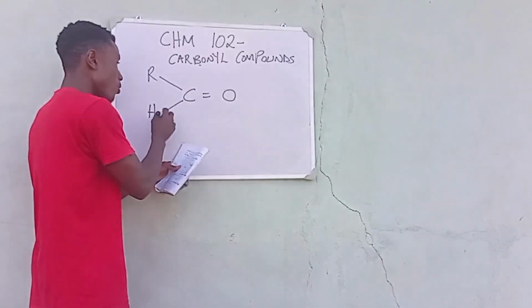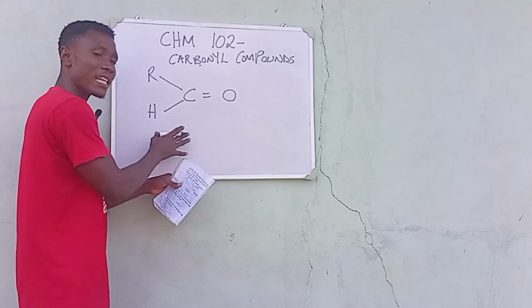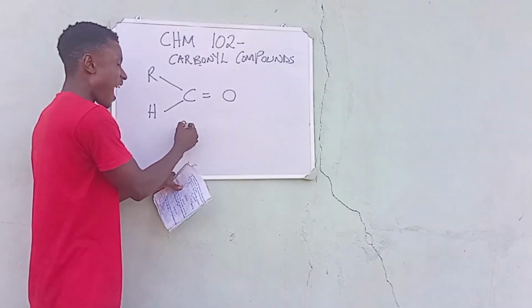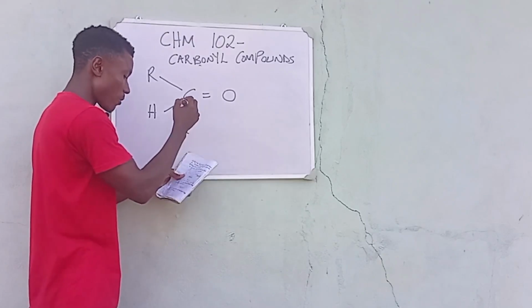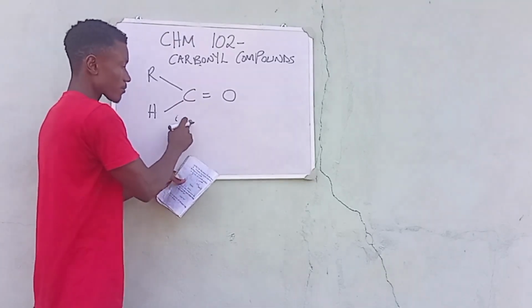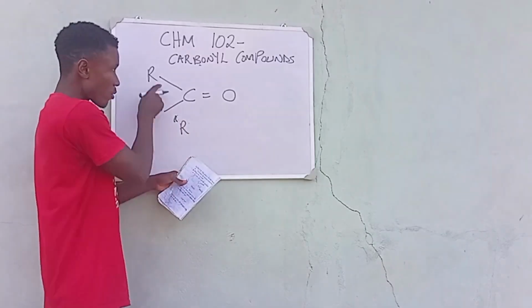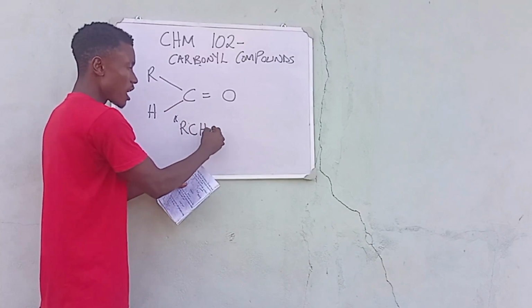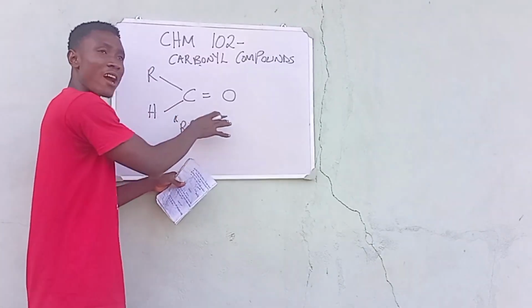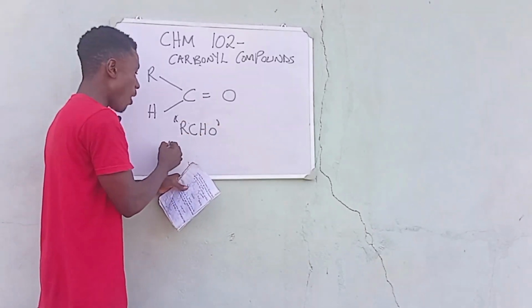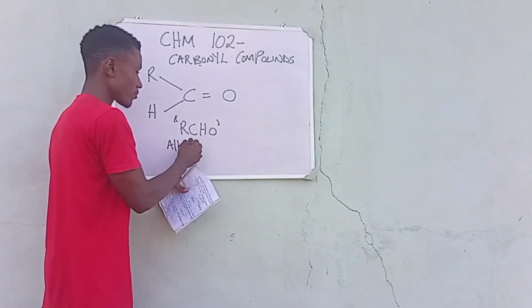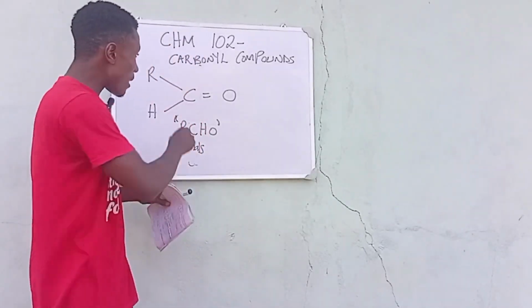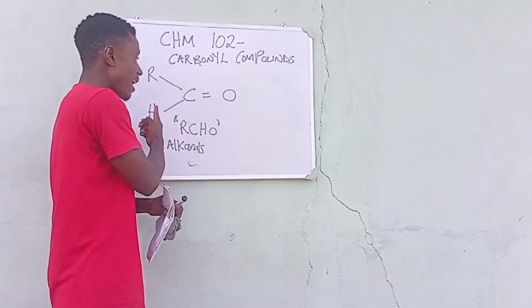An alkanal. So with one hydrogen, this is basically what? Alkanals, represented by the arrow CHO, which is known as the alkanals. So this is how you get to know alkanals. It is bonded by one alkyl group and one hydrogen group.